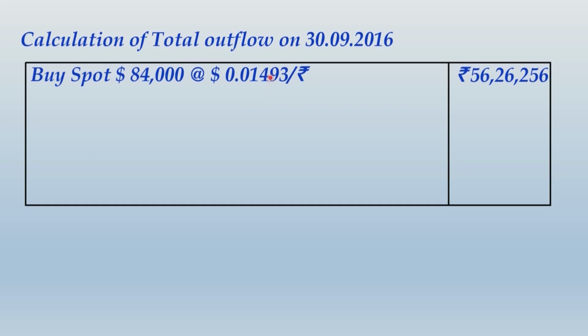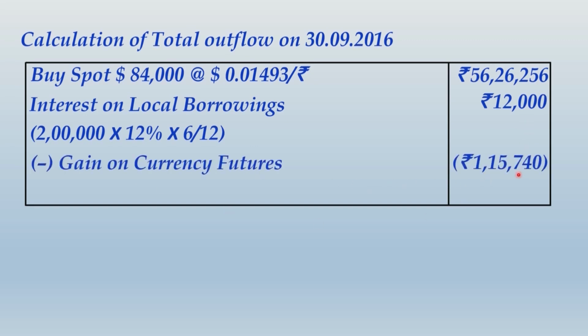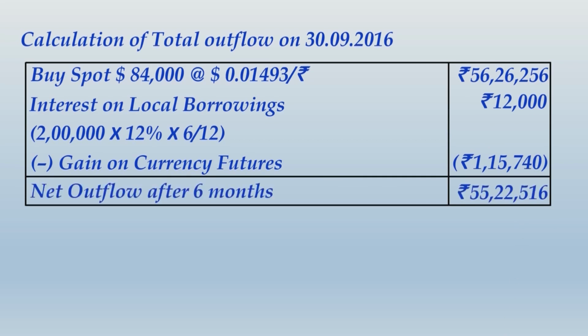So, through this spot rate, when you buy $84,000, your outflow will be rupees 56,26,256. And now, the interest on local borrowings, which we have computed earlier, is 12,000 rupees. This is yet another outflow, and the gain on currency futures will be subtracted. This is an inflow. So, you have these two outflows and this one inflow. Finally, the net outflow after 6 months will be rupees 55,22,516. So friends, take note of this, and I'll also show you an alternative way of presenting the same calculation.